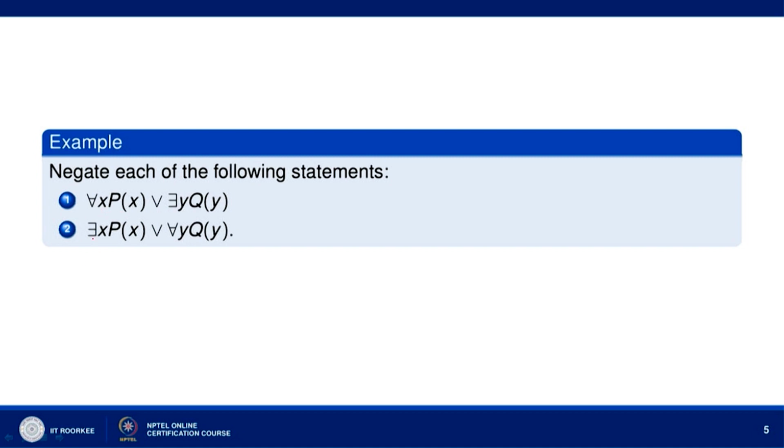Let us take the first statement. Negation of for every x p x or there exists y q y. So, negation of this will be giving us negation of for every x p x, and, or becomes and, negation of there exists y q y.